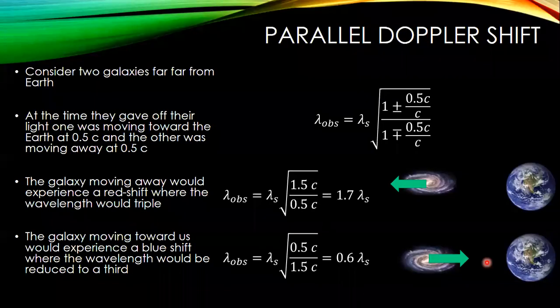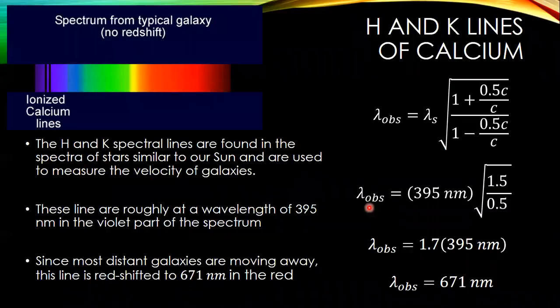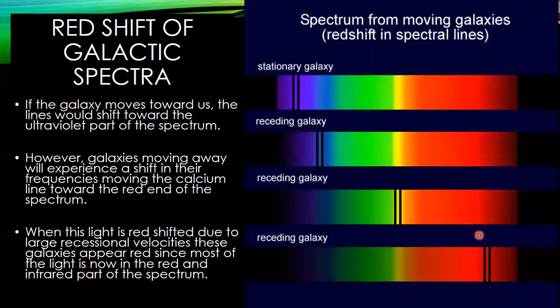Now, going back to the example of this galaxy moving at half the speed of light, 1.7 times the wavelength, we can actually do a calculation. The H and K lines are right around 395 nanometers. We multiply that times 1.7, that would shift it to 671 nanometers, and that puts us well within the red. So this galaxy right here, if it were shifted all the way, would be moving away from us at about half the speed of light.